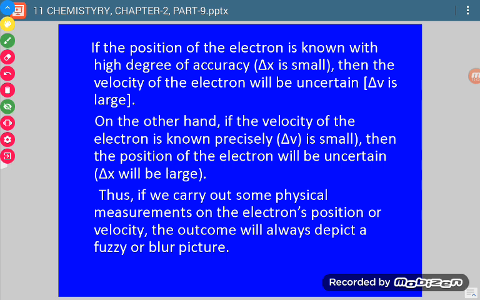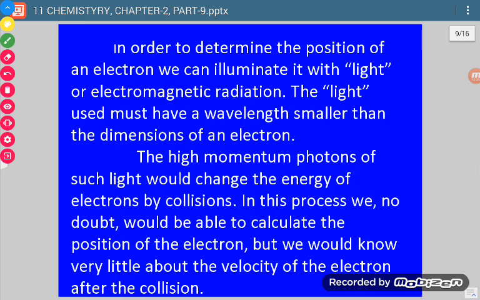Or in place of the word wrong, we can use the word uncertain. If we are certain about delta x, then we are uncertain about delta v. If we are certain about delta v, then we are uncertain about delta x. Okay, so this was the explanation of the Heisenberg uncertainty principle.